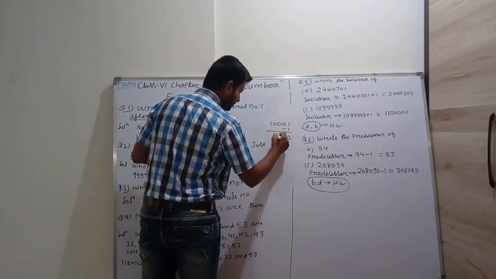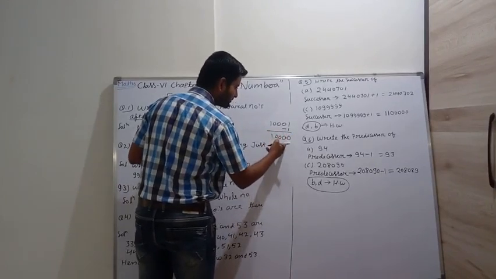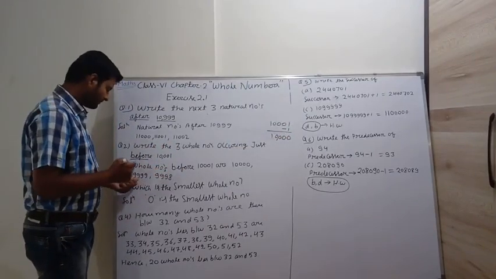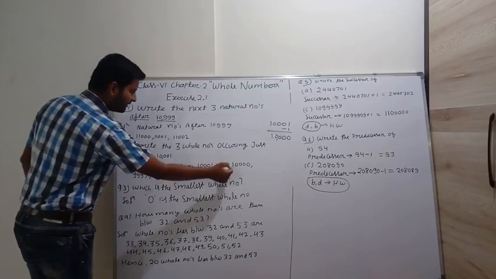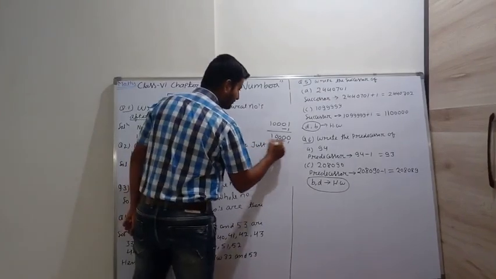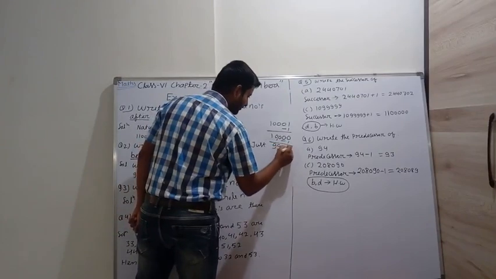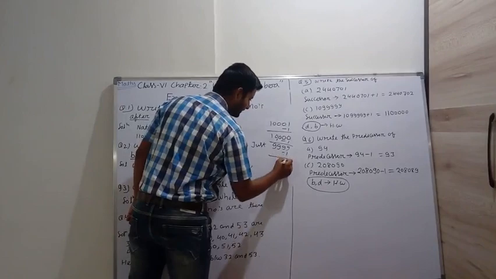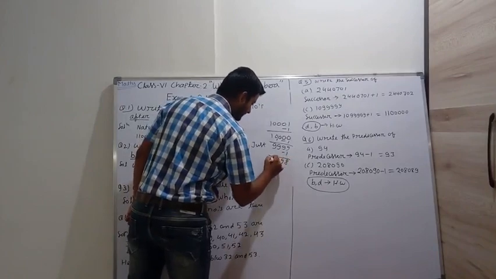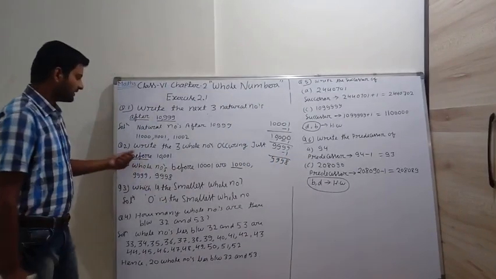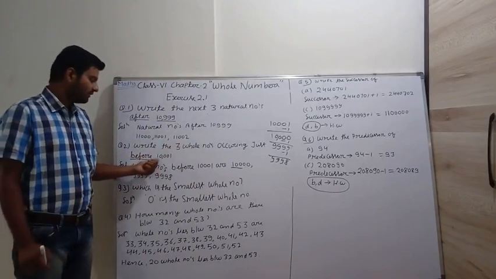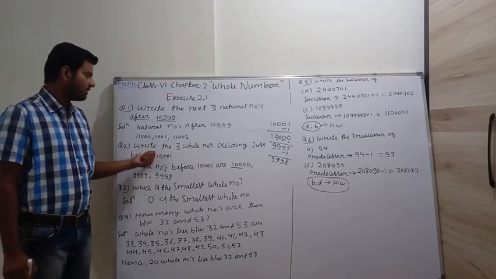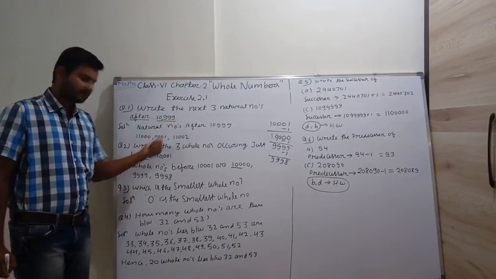10,000. So this is our first predecessor, or we can say our first whole number. Again we subtract 1 from it, we will get 9,999. Then again minus 1, we get 9,998. So these are the three whole numbers occurring before 10,001. Basically we did it using the predecessor. In question number 1 we did the successor.